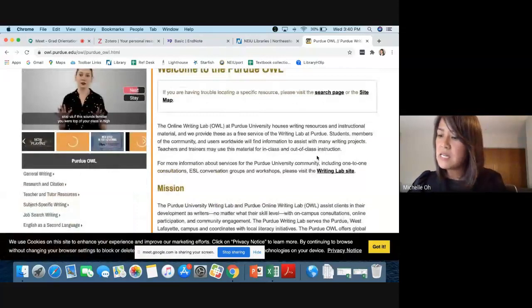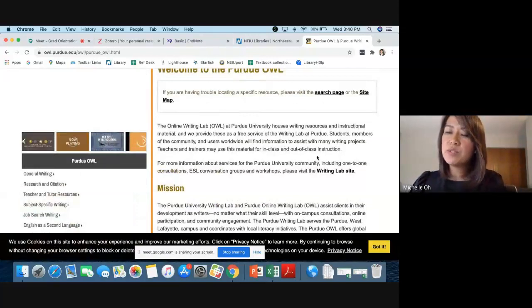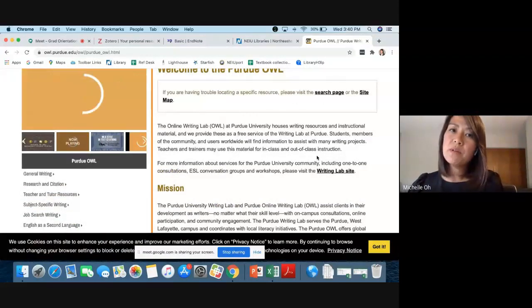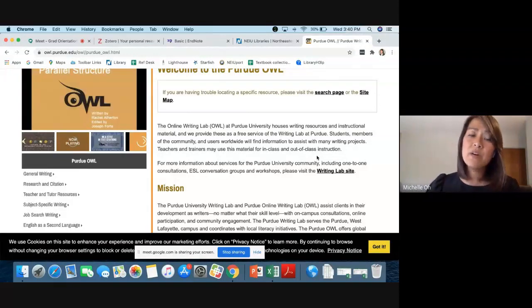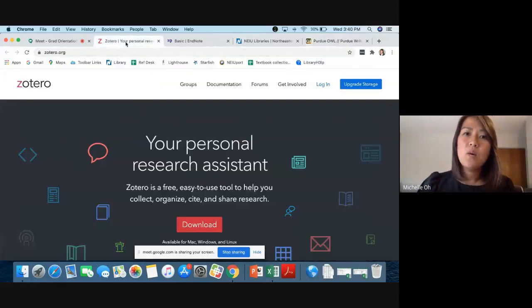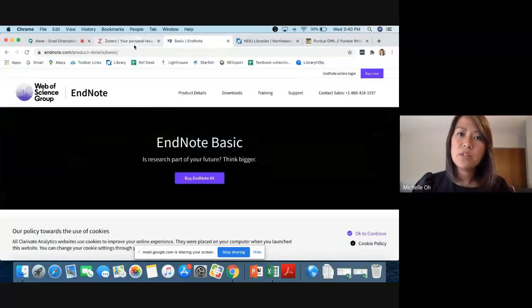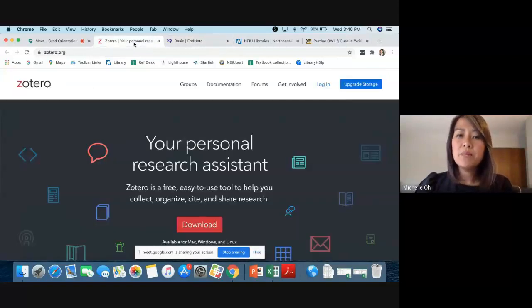But as a graduate student, we do want to let you know that there's a number of software tools that are available, such as Zotero, which I'll go to here, or another tool called EndNote Basic, both of which are free, that help you organize your research by creating an account, and then helps you format in-text citations or even just organize your research by attaching PDFs to your personal account.